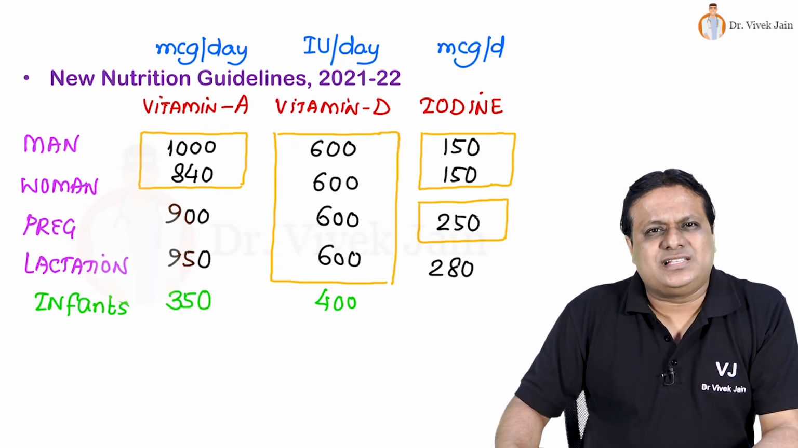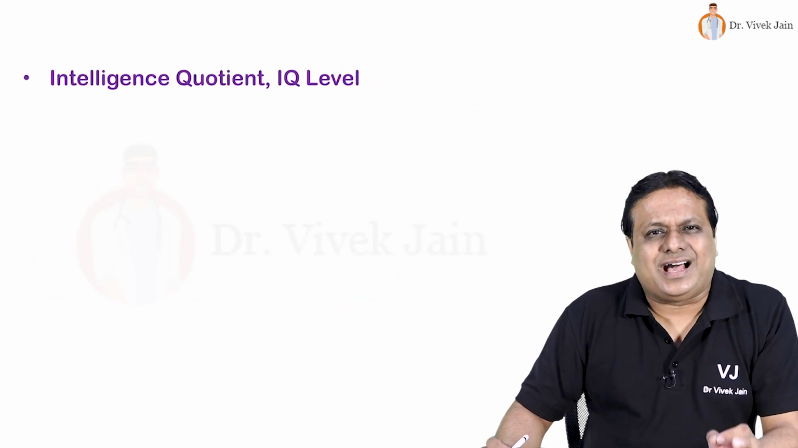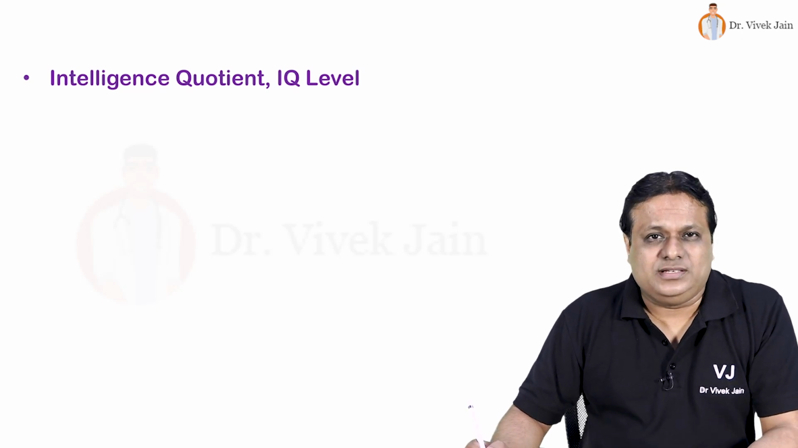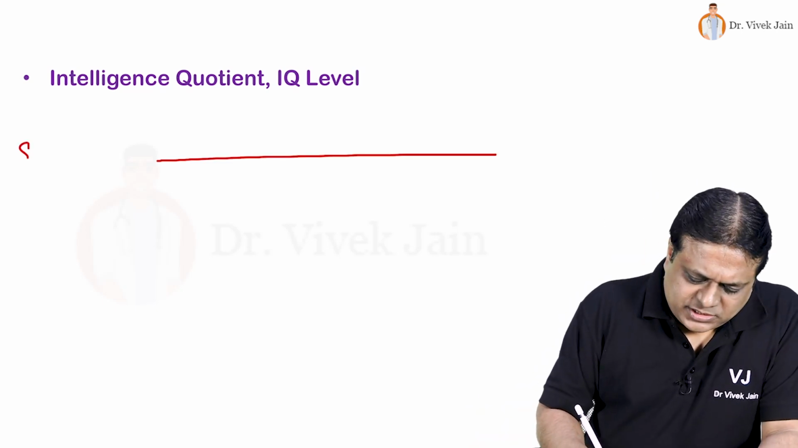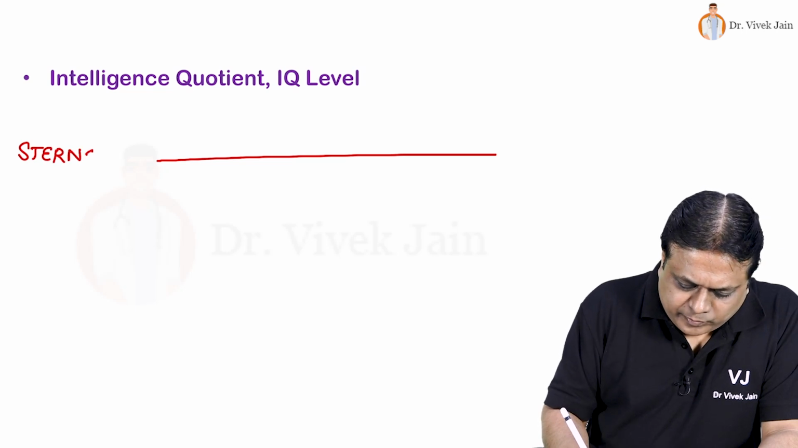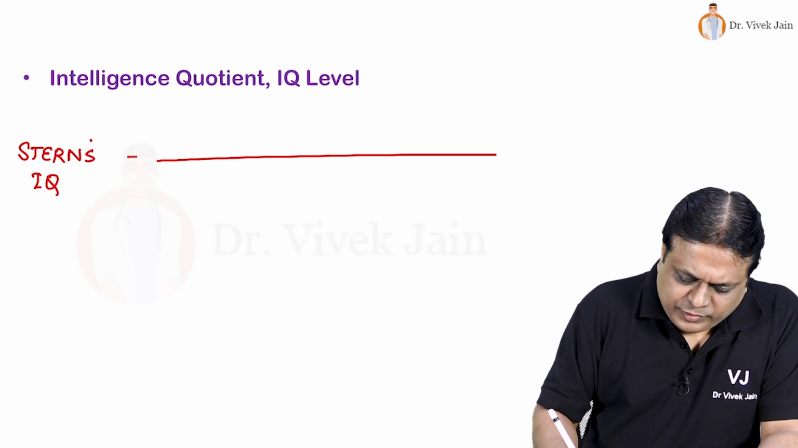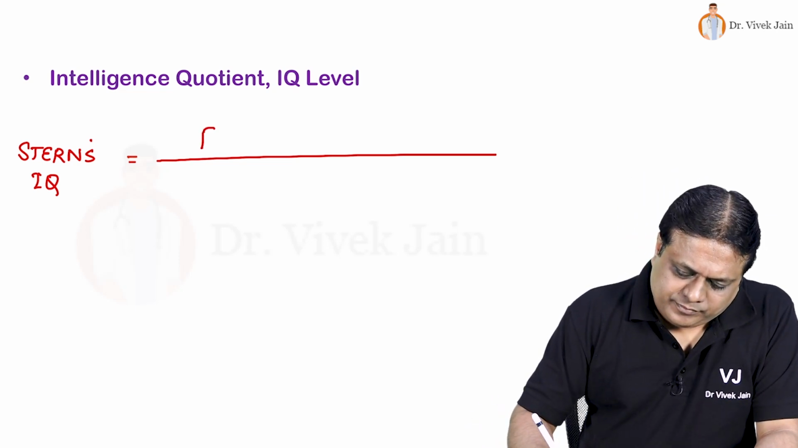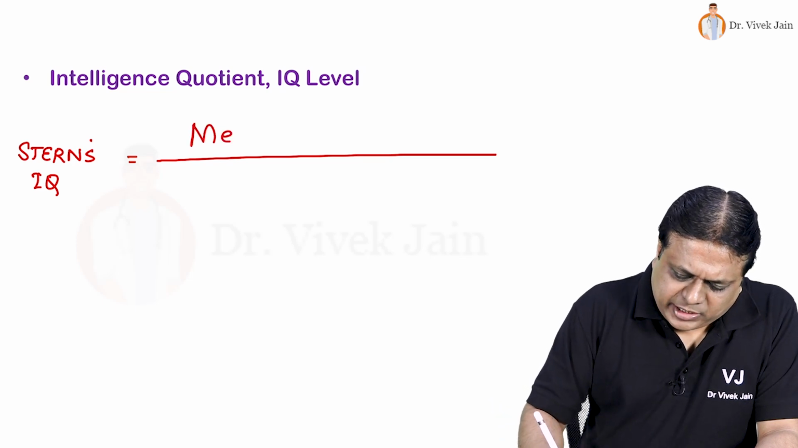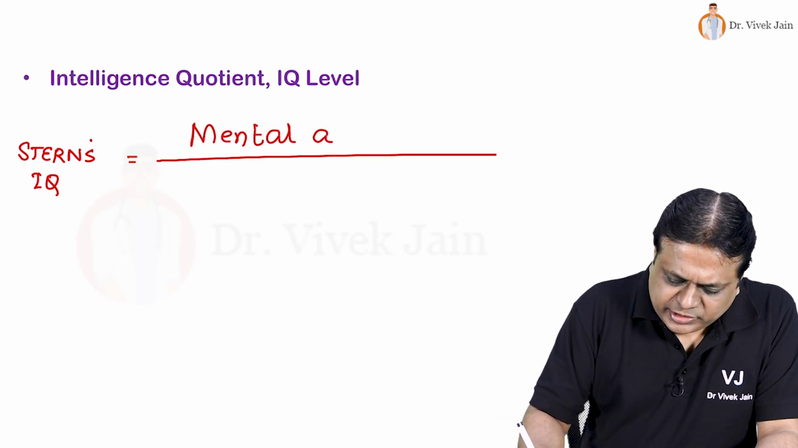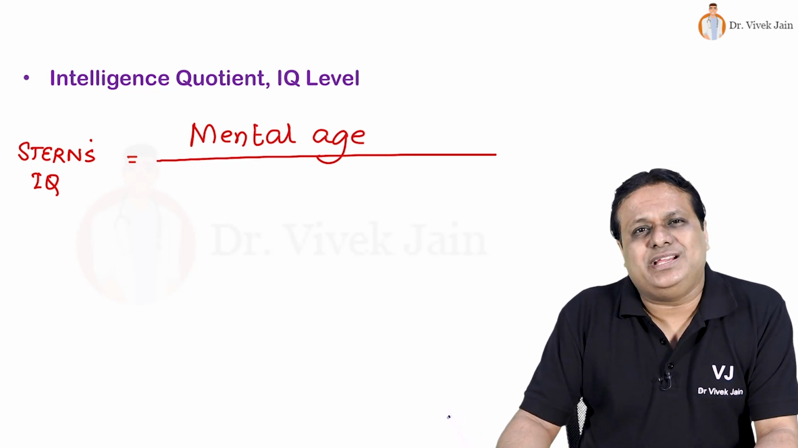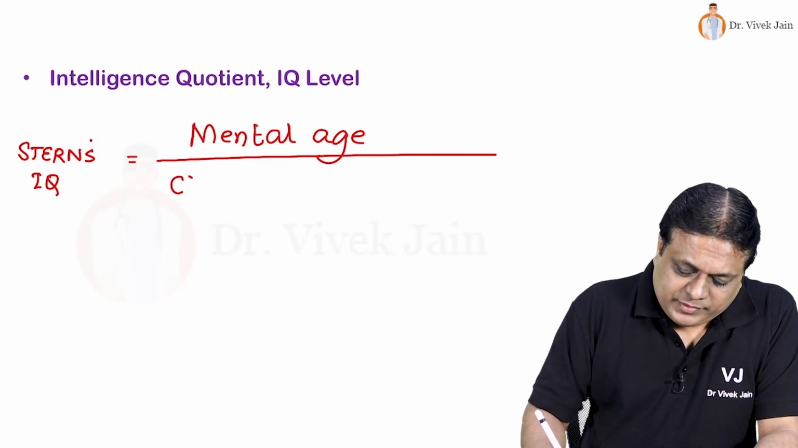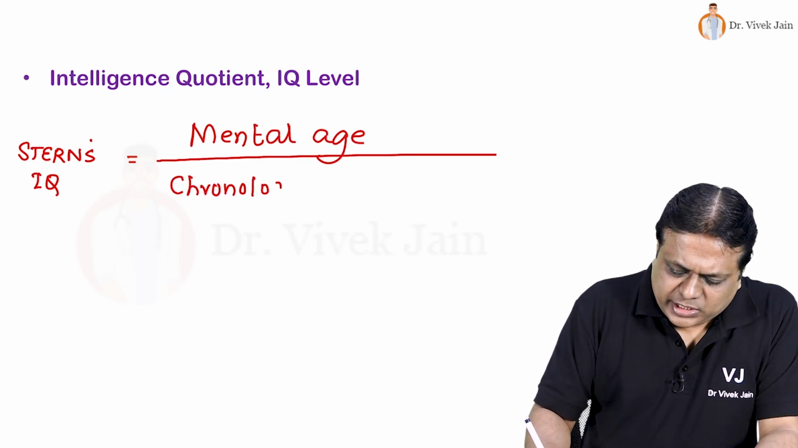From social sciences and psychology, one of the frequently asked formula is that for intelligence quotient, IQ level. How do we calculate that? Under Stern's IQ test, we calculate IQ level as numerator, the mental age of the child. Why I am saying child? Because this formula is usable up till the age of 15 years, divided by the actual chronological age of the child.